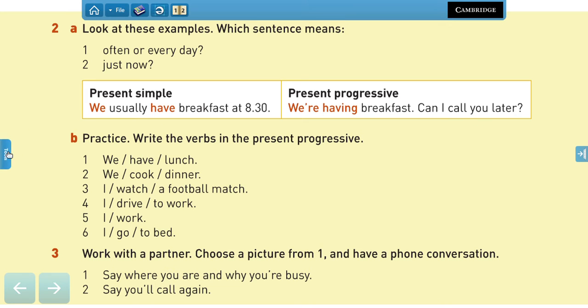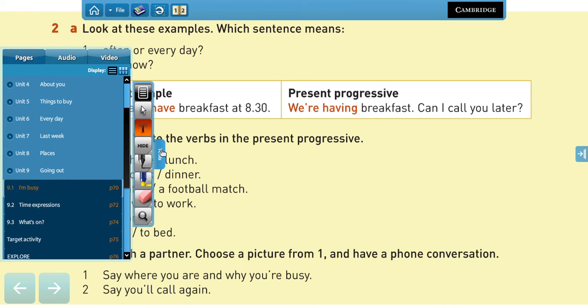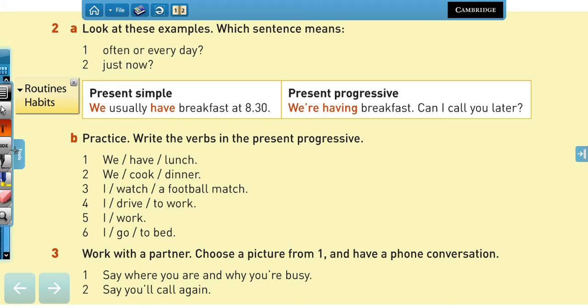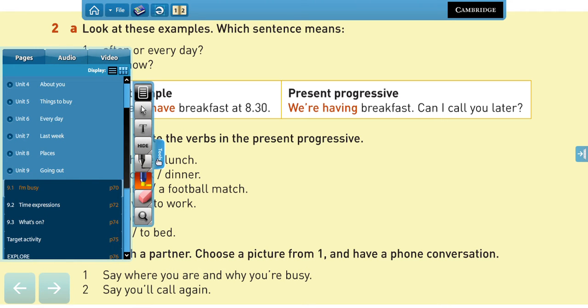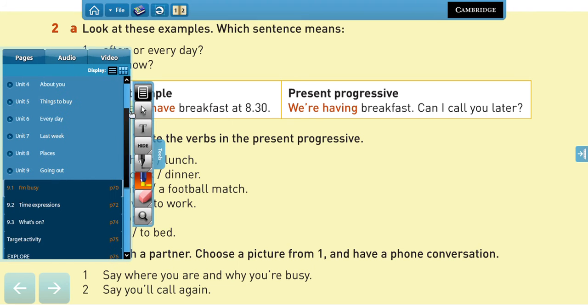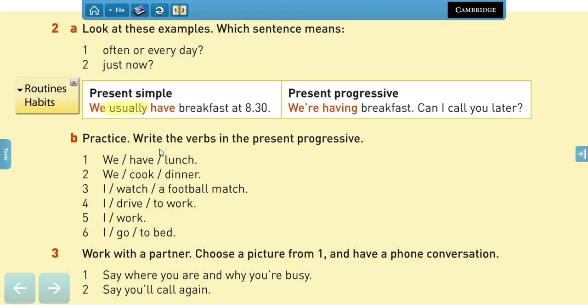Yes? So please remember that present simple is always used to talk about routines and habits. So things that happen regularly, often, every day, or never. And we use words which are called frequency adverbs like usually, never, always, sometimes, often, and so on, right?